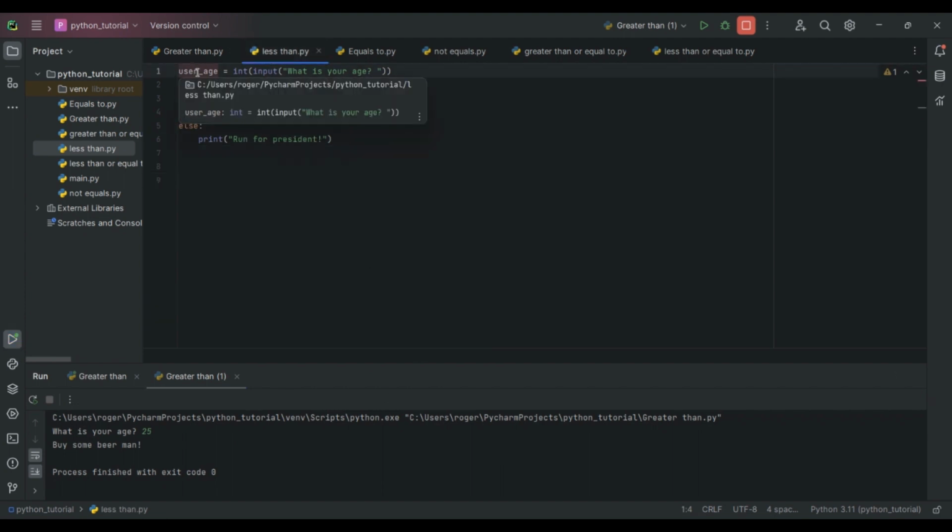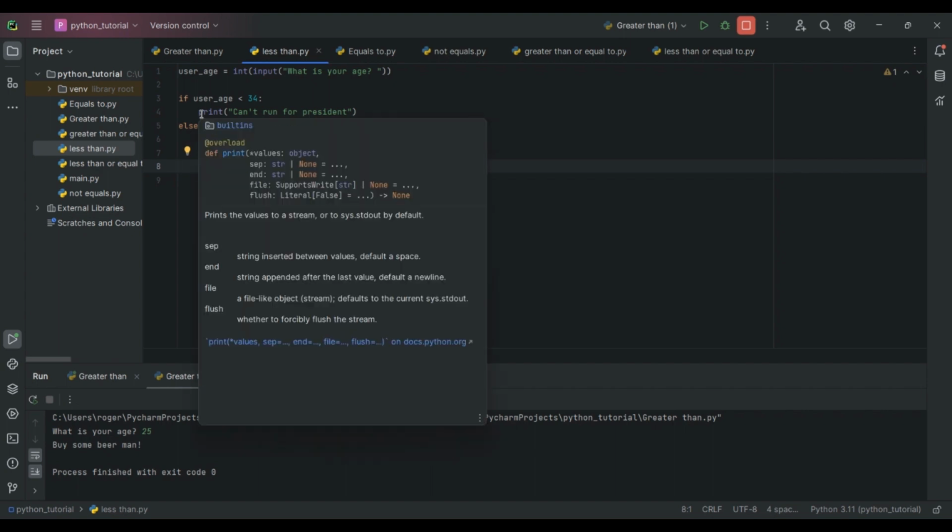it is a variable, just like we talked about, integer input as well. What is your age? Starts out the same. This one we have an else statement. So in an if statement, you could say if, elif, else. If there's only 2 conditions, then you do if else. If there's 1 condition, then you just do if. This one we have 2 conditions, so we're going to do if else.